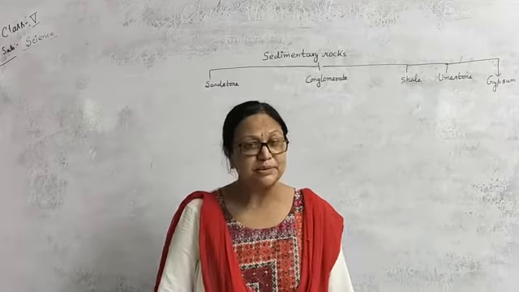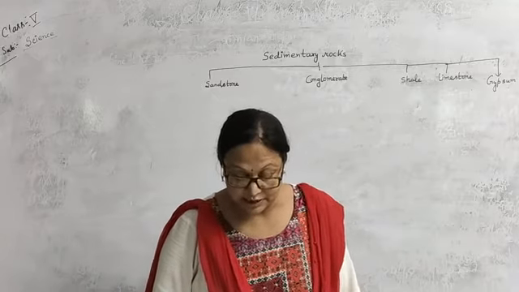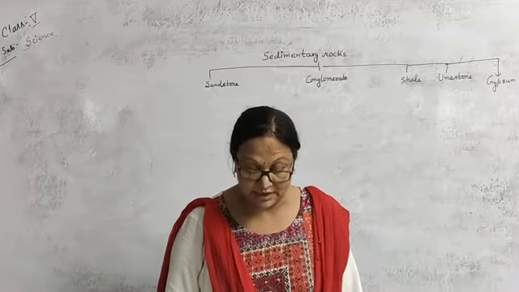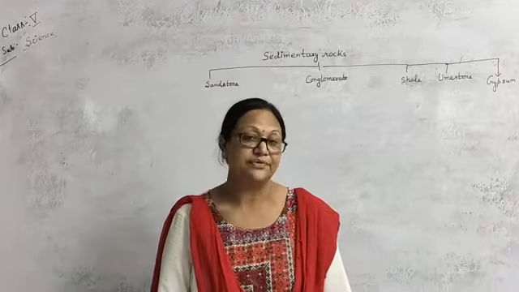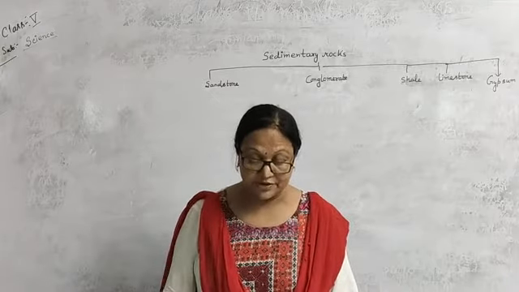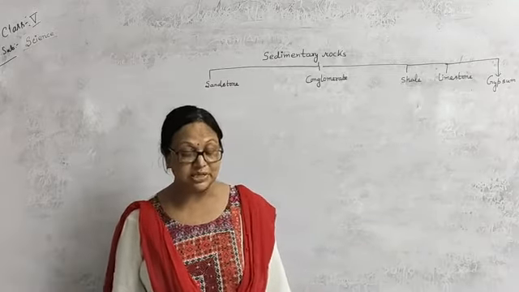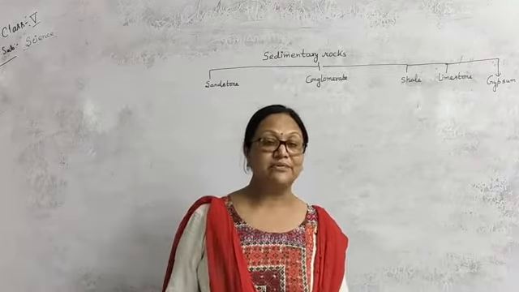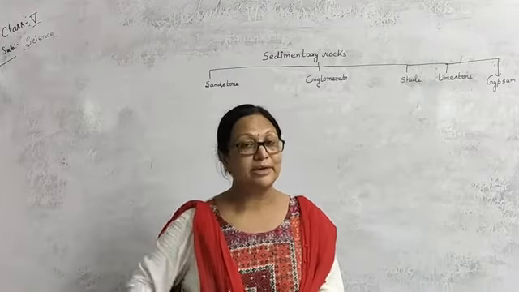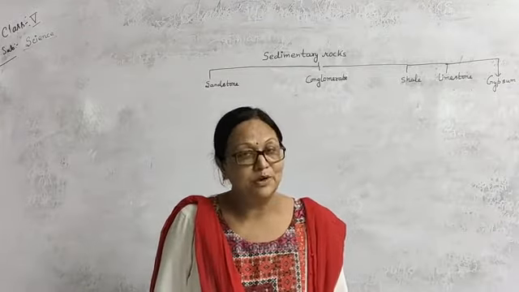Last one is the gypsum rock, and this is also a special kind of soft rock made up of sulfate minerals. So what are the sulfates? It is used for making plaster. Calcium sulfate is especially made for this, and plaster of Paris, cast molds and false ceilings are made from this gypsum salt. Even when we are getting the plaster over our broken leg or broken hand, this is being used. Okay, so this is also very important.